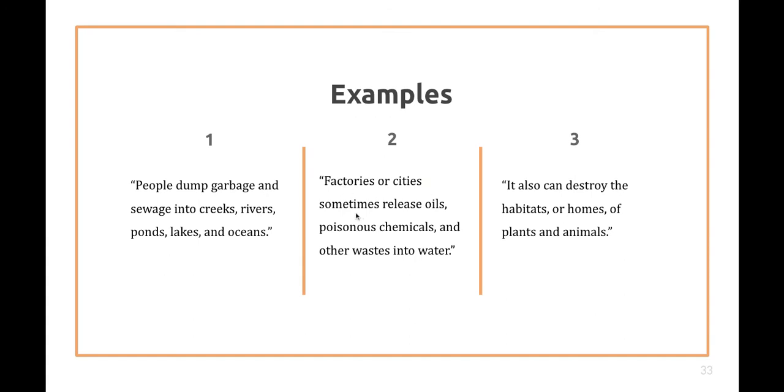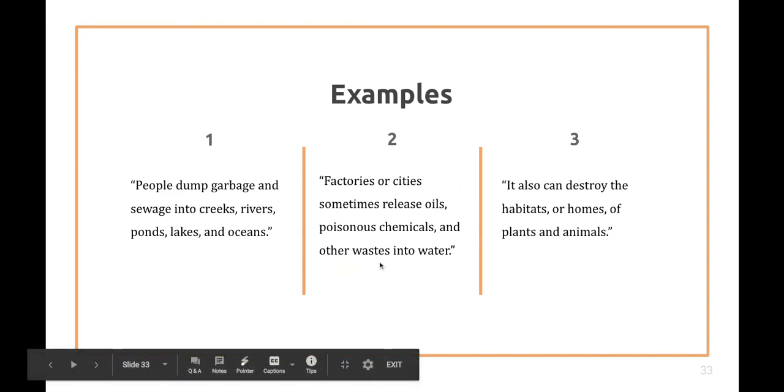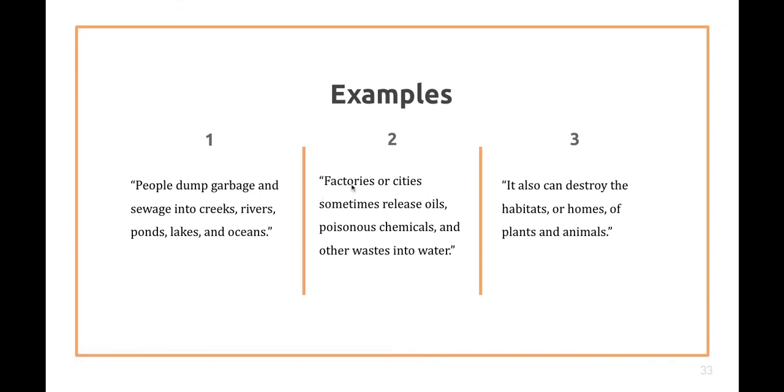Factories or cities sometimes release oils, poisonous chemicals, and other waste into water. So this is another example. People who run factories or live in cities dump chemicals and other bad things into the water, and the water is the environment. And think about who lives in the water.